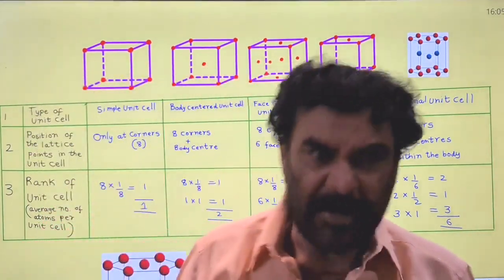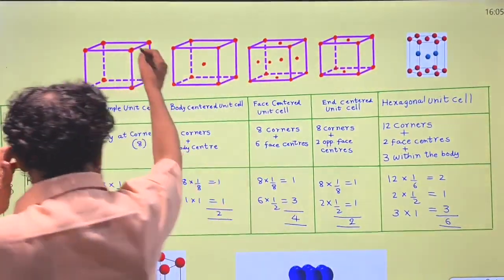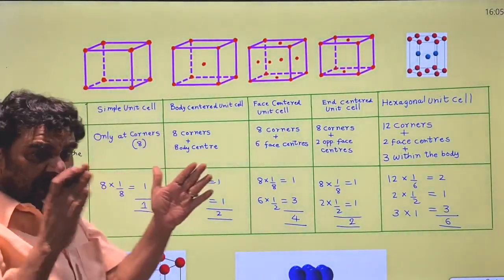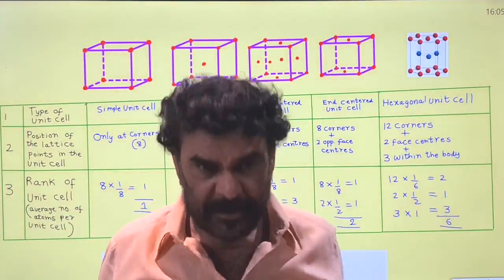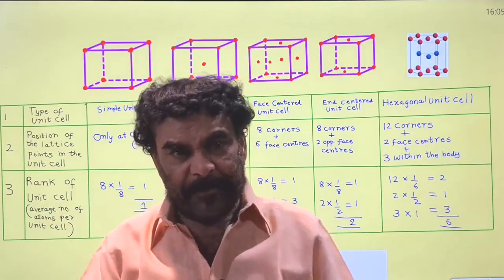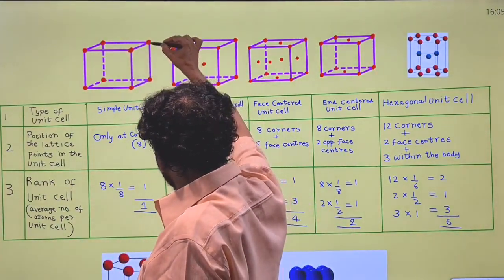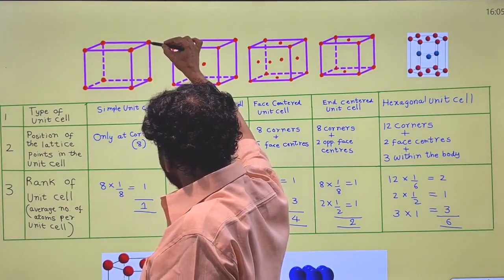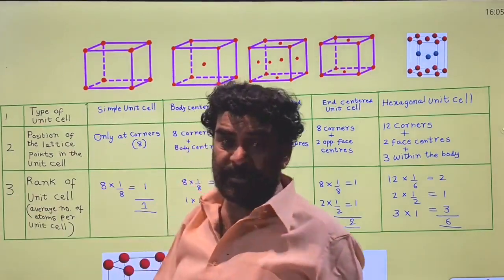Yes, you are right. But the problem is that these 8 are involved in a 3-dimensional network, the crystal lattice. In the crystal, these are repeating. So this is involved in the formation of this unit cell, but at the same time it is also involved in the formation of other unit cells.